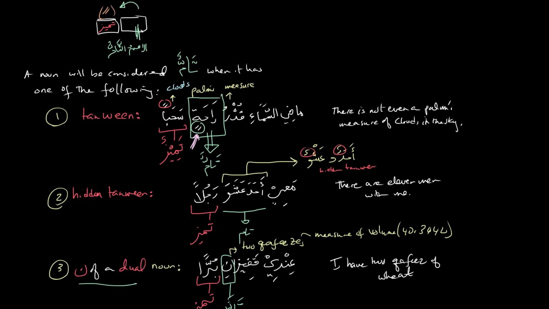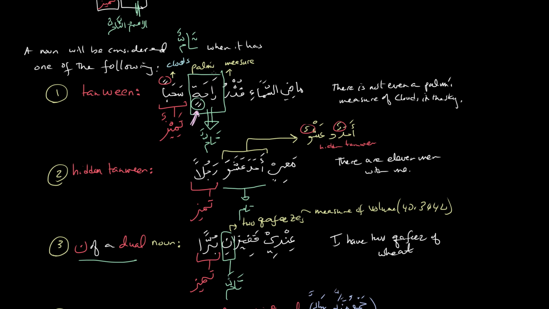A noun will be considered tam when it has tanween, so it's in its original complete form. If it's a mudaf it does not take tanween. It then requires a tamiz after it, so it becomes the mumayyiz, but it's a special case of the tamiz scenario.